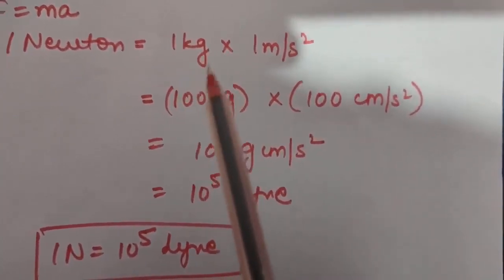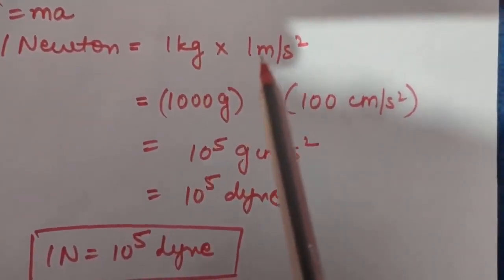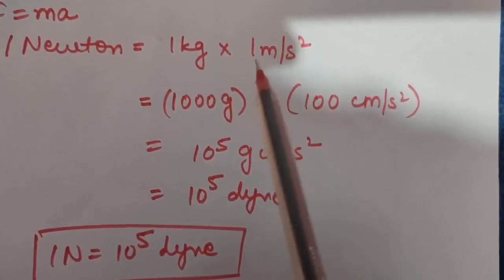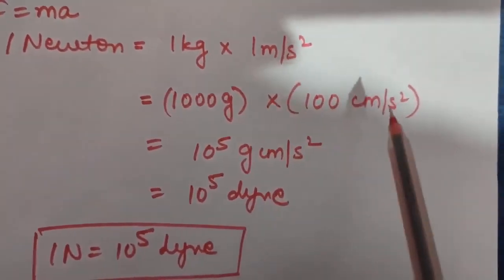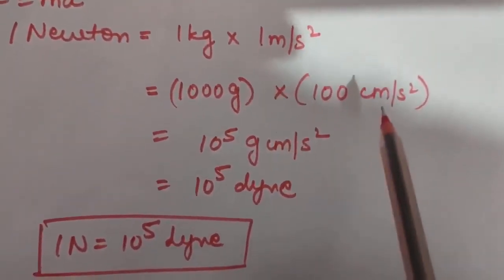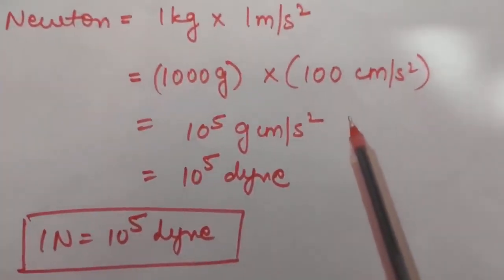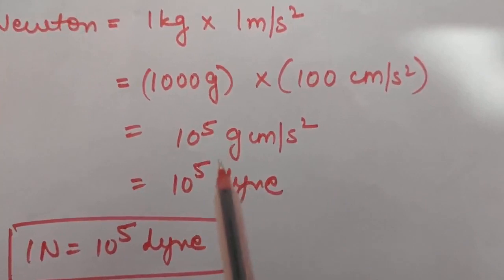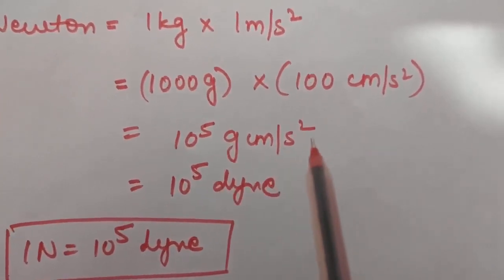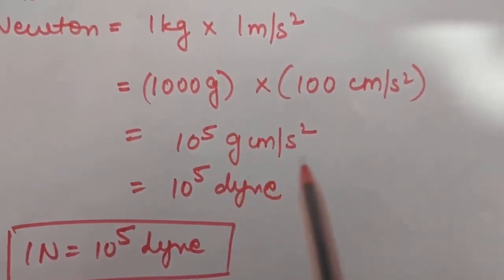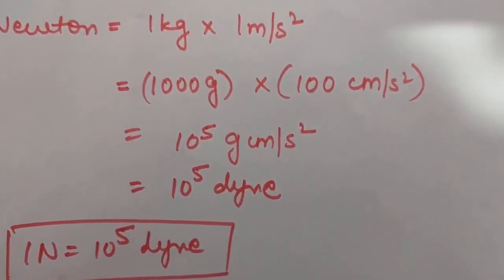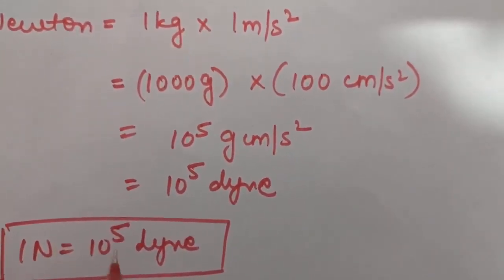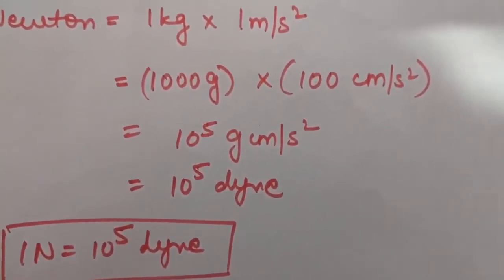So 1 kilogram will be 1000 gram, and 1 meter per second square will be 100 centimeter per second square, because 1 meter is 100 centimeters. Now, if you multiply them, you will get 10 to the power 5 gram centimeter per second square. This is the CGS unit, which is called dyne. So from here we can say 1 Newton is equal to 10 to the power 5 dyne.